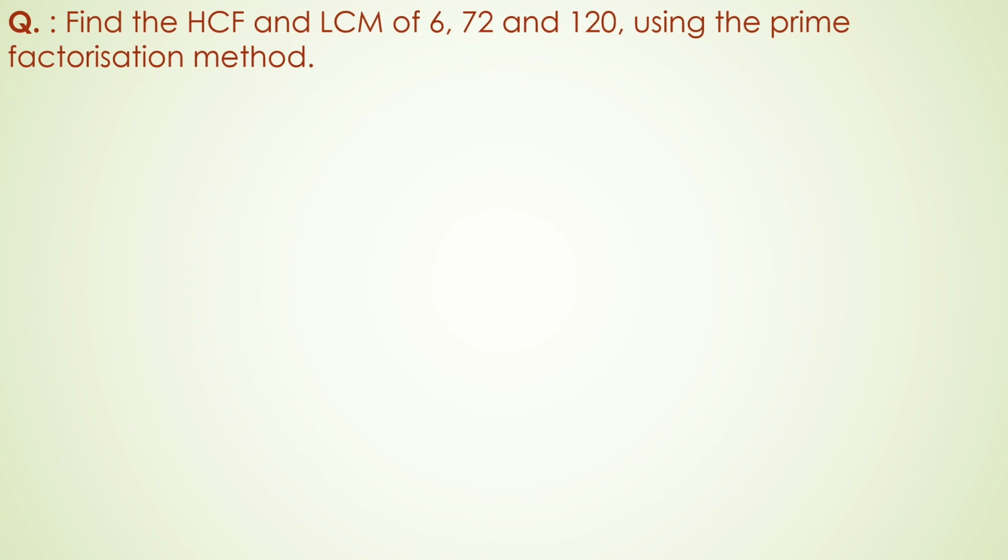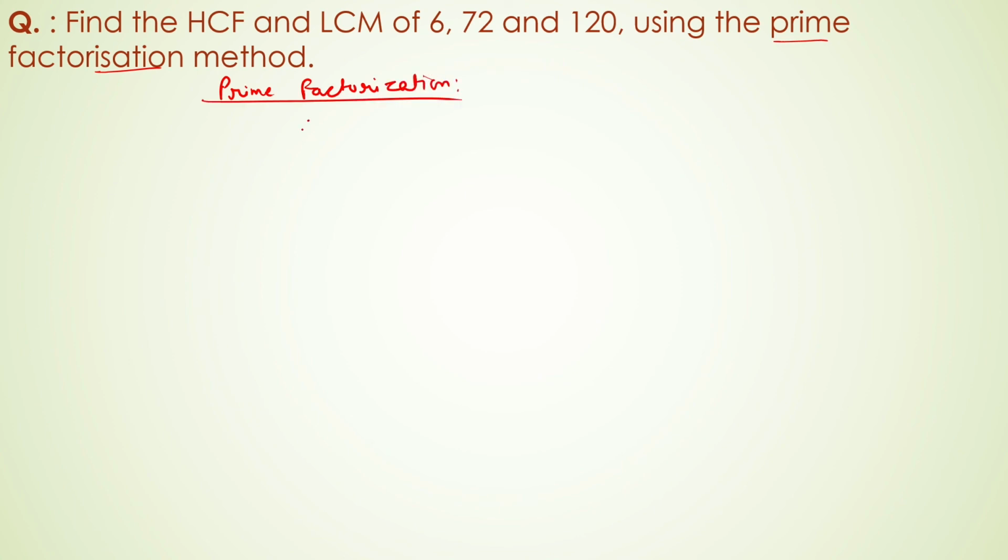Let us see one more problem based upon LCM and HCF. Here we have to find the LCM and HCF by using the prime factorization method. Let us see the prime factorization of each number.